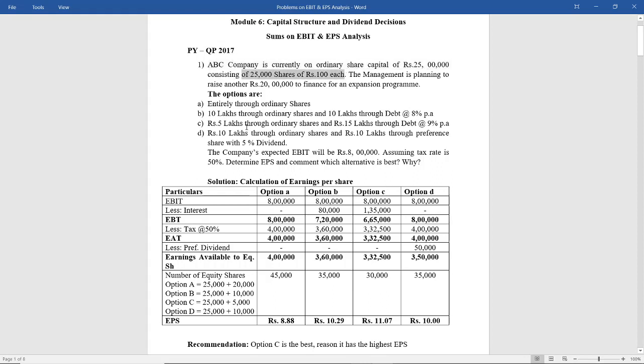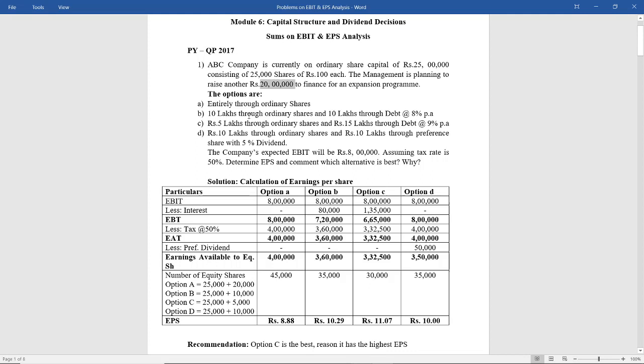So we know the company currently has 25,000 equity shares. For all the options 25,000 will be fixed, because these options are only to raise the additional 20 lakhs, whereas 25,000 is fixed for all the options.